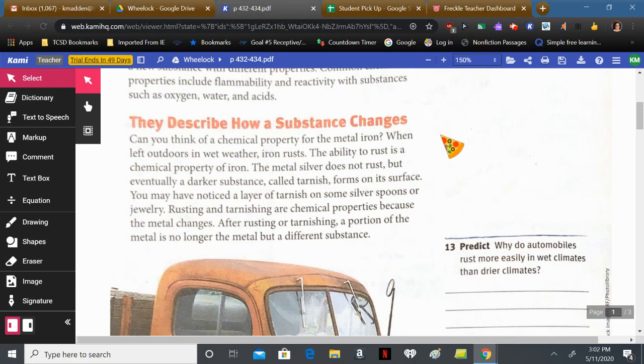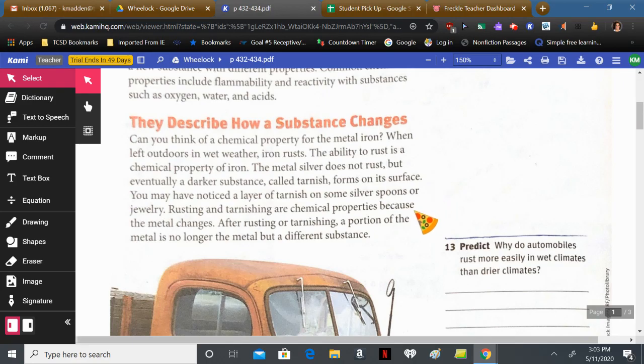Can you think of a chemical property for the metal iron? When left outdoors in wet weather, iron rusts. The ability to rust is a chemical property of iron. The metal silver does not rust, but eventually a darker substance called tarnish forms on its surface. You may have noticed a layer of tarnish on some silver spoons or jewelry.